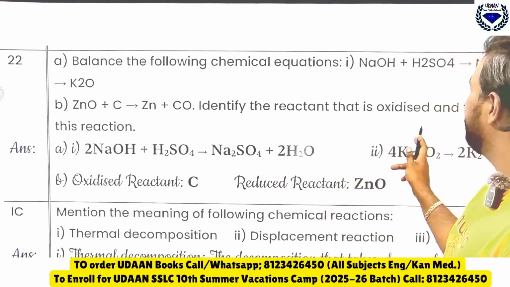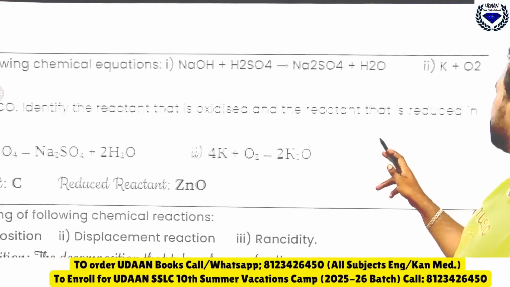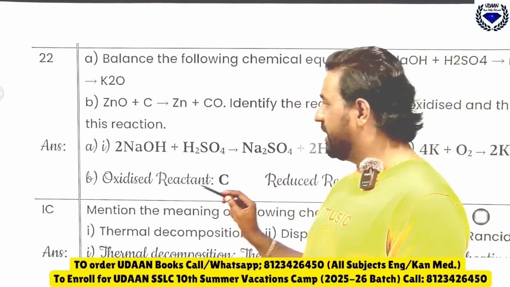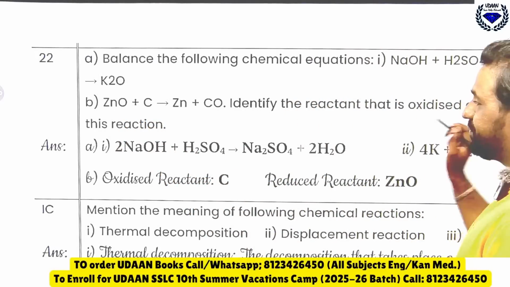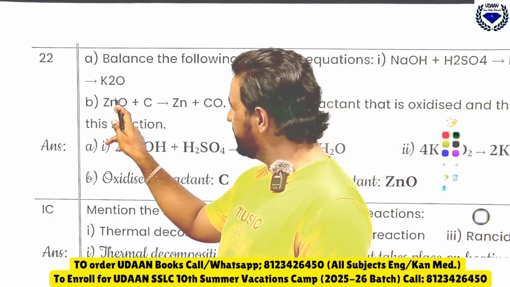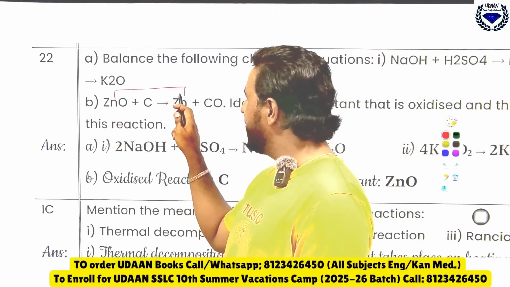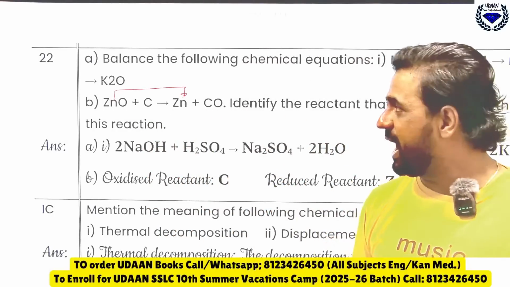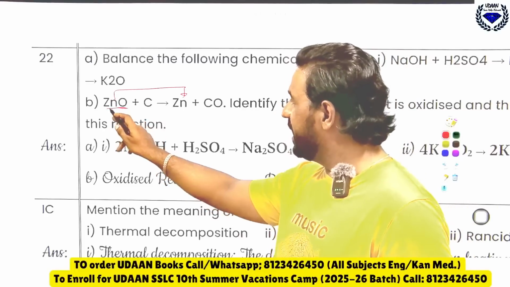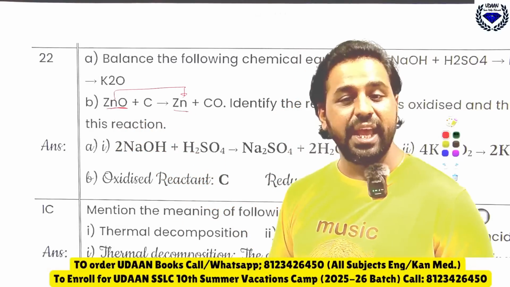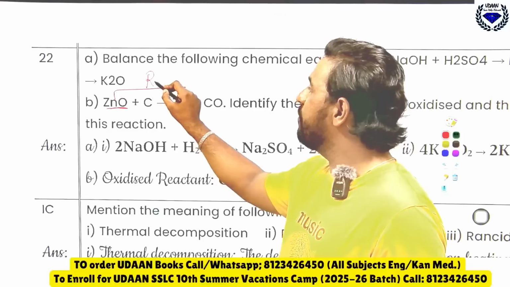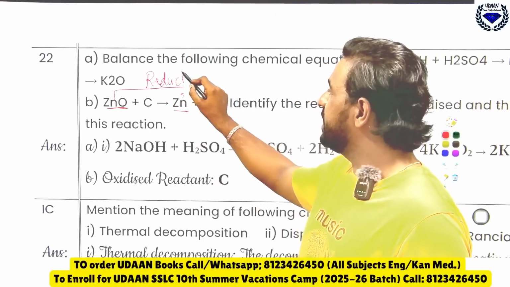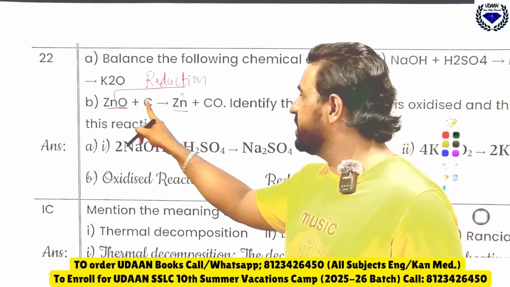Identify the reactant that is oxidized and the reactant that is reduced in the reaction. Look here, this Zn, what has happened? You can just see here Zn was in 3 letters and it has become what? 2 letters. That means it is reduced. Reduce means what? It has decreased. Here what has happened? Zinc oxide has reduced to zinc. Removal of oxygen is called as what? Reduction. ZnO, okay, reduction. So ZnO is reduced to Zn.